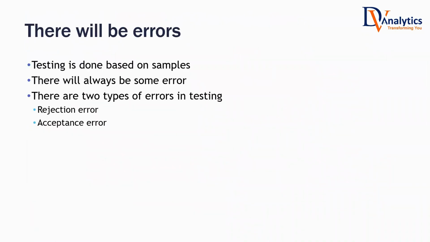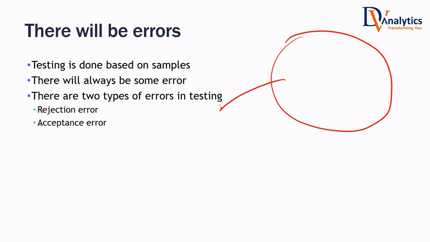While you are doing testing, there will be some sort of errors. Why will there be some sort of errors? Is it possible that you have a population, from there you took a sample, you assumed that it's a random sample, and based on the sample, you rejected the null hypothesis? Is there any possibility that you can go wrong, or will you always be right? There is a chance that you will go wrong because sometimes this sample may not be really the right one, isn't it? There are two types of errors that are possible.